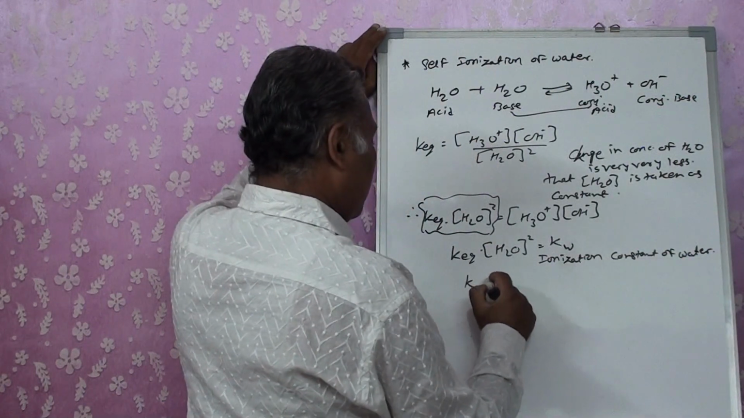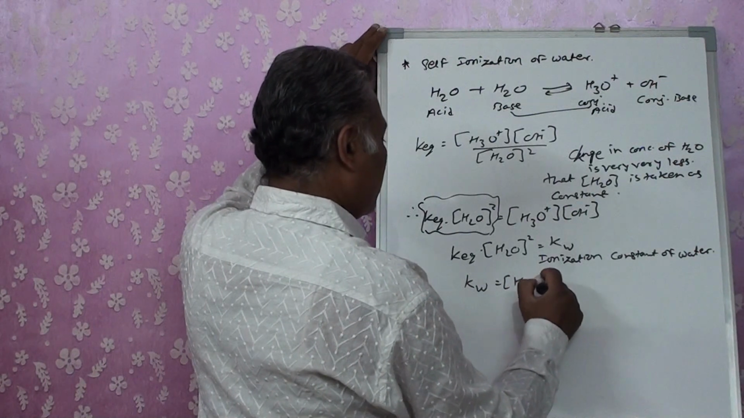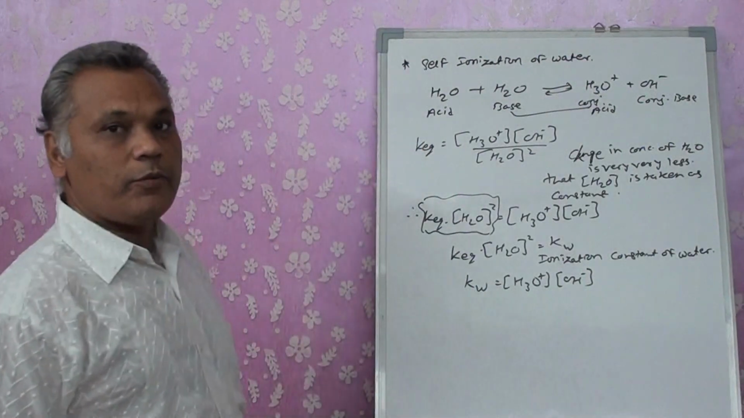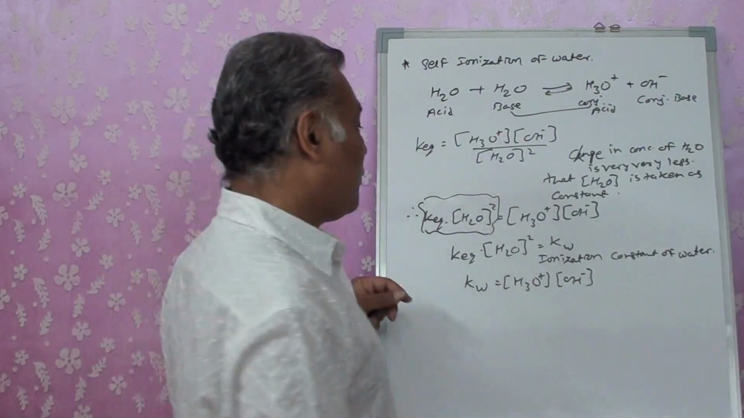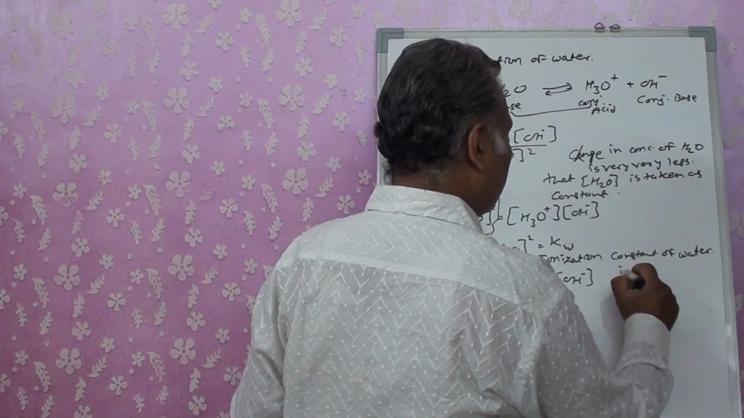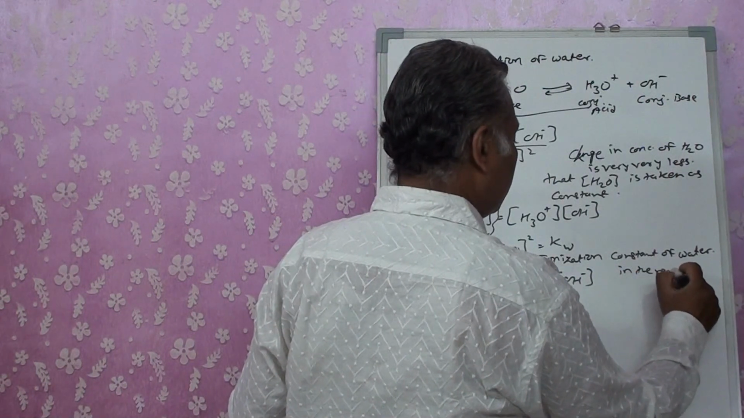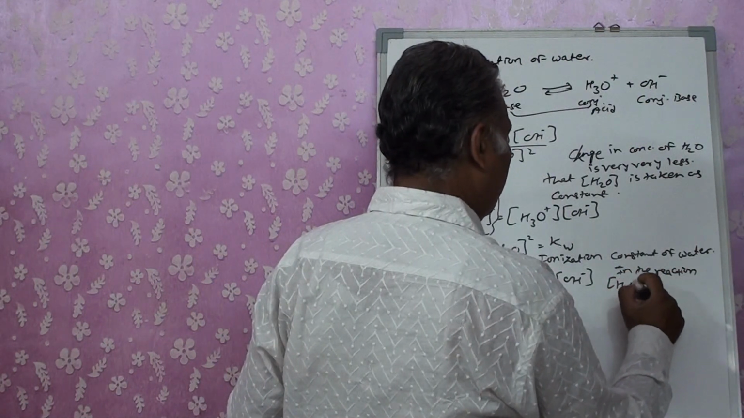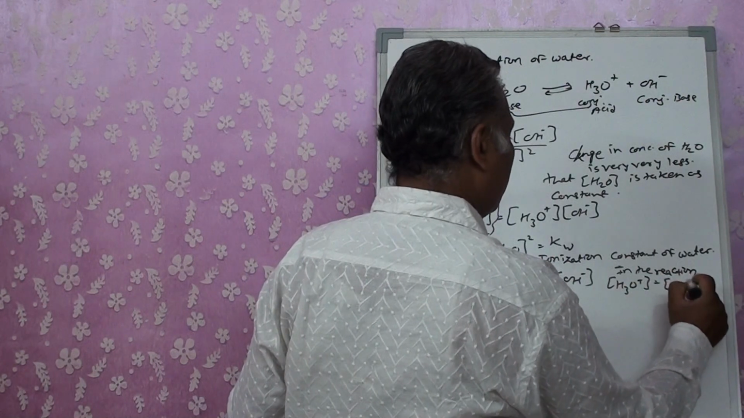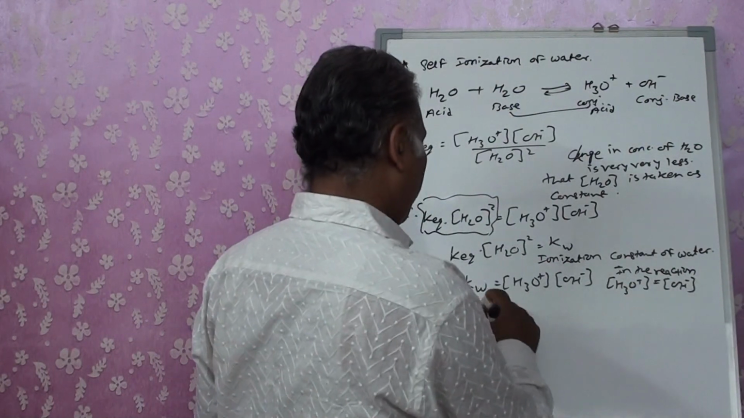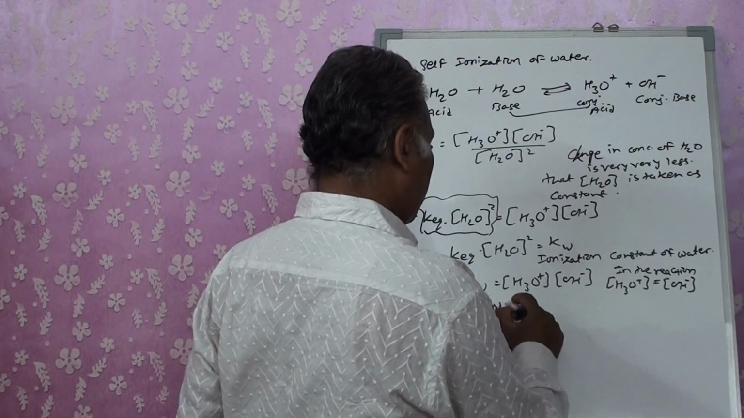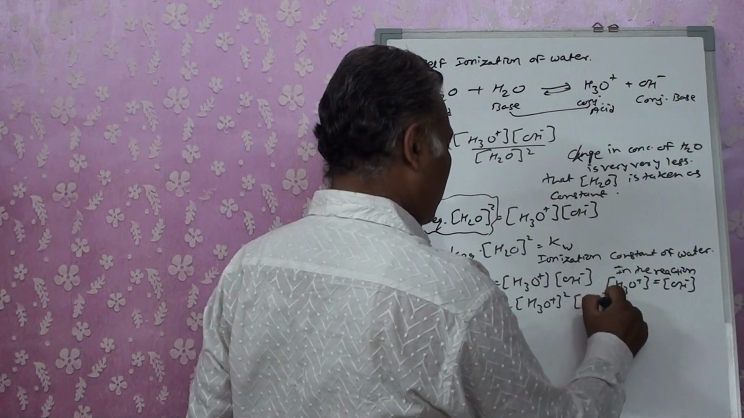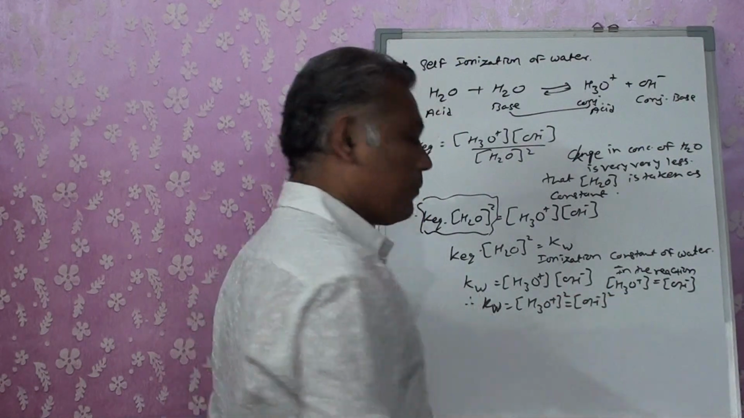Now that will be indicated as Kw equals H3O plus times OH minus. We'll be getting it as n. The concentration of H3O plus equals the concentration of OH minus in the reaction. H3O plus will be equal to OH minus. Therefore we get Kw equals H3O plus whole square, or OH minus whole square, right?